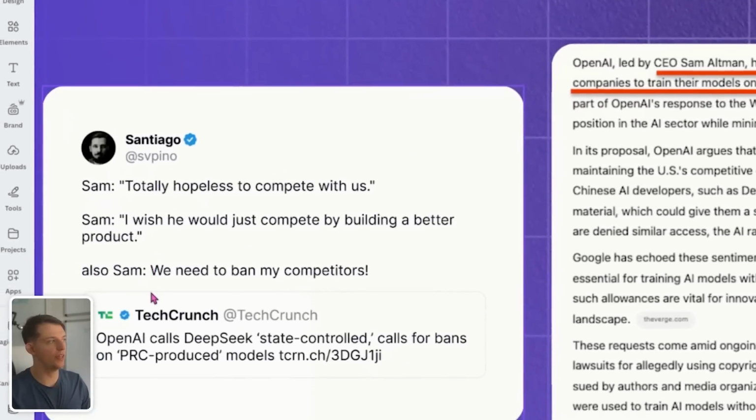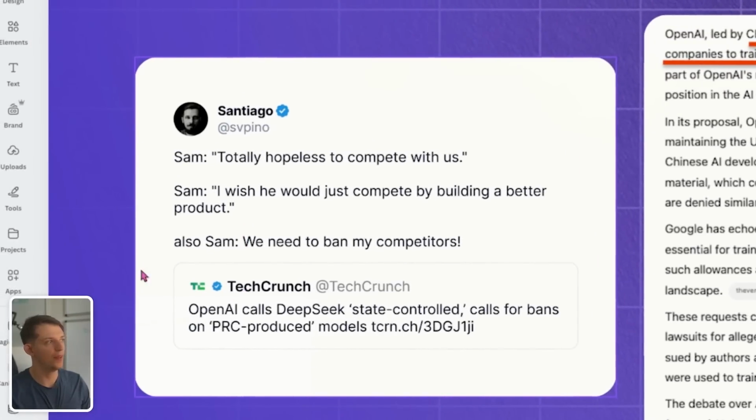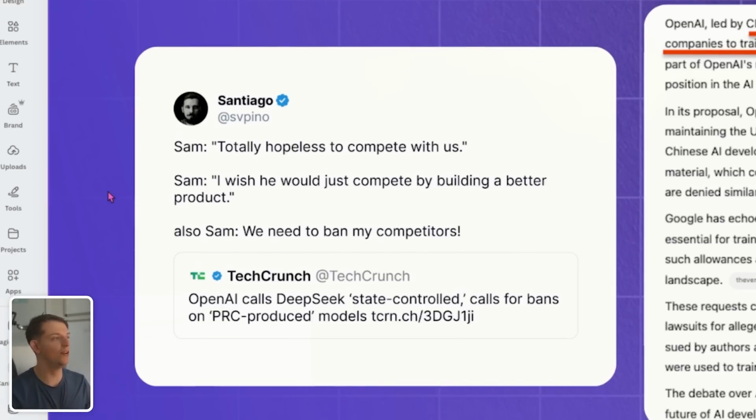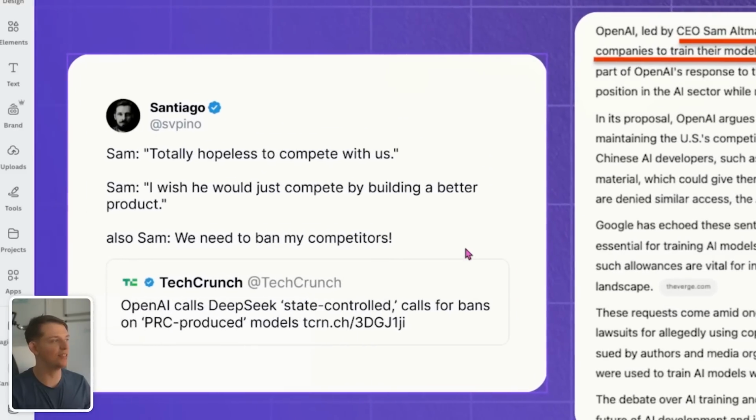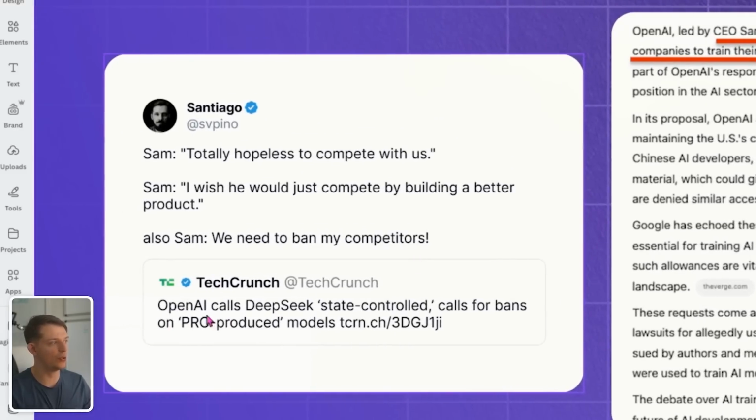And I thought this was a really interesting tweet from Santiago. Sam, totally hopeless to compete with us. Sam, I wish he would just compete by building a better product. And he said that about Elon Musk. And then also, Sam, we need to ban my competitors. And this was commenting on a TechCrunch tweet saying OpenAI calls DeepSeek state-controlled, calls for bans on PRC-produced models.